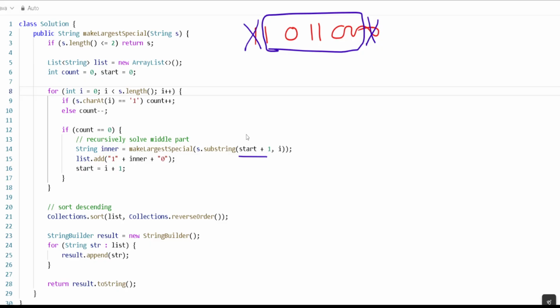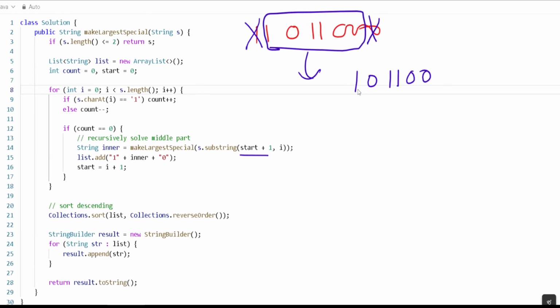So if the string is this one, we will make the string 101100. Understand? This is called the inner string. So we will call the recursion on this string now. This is a substring.